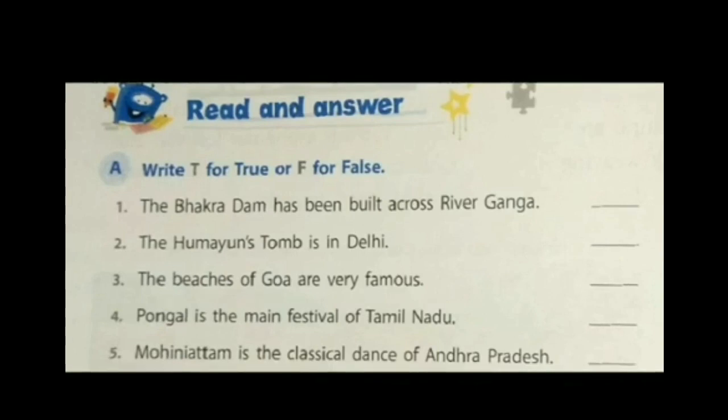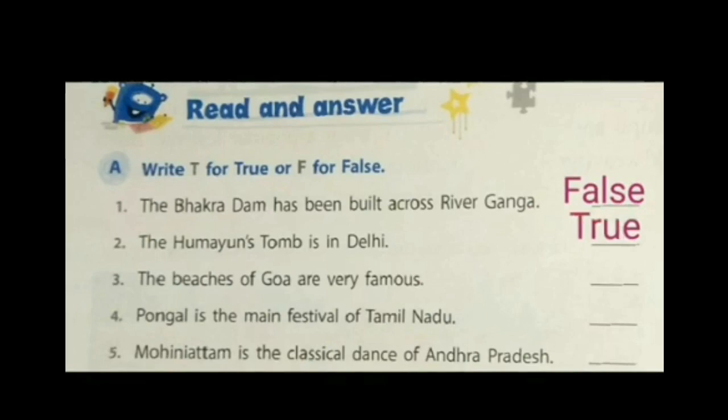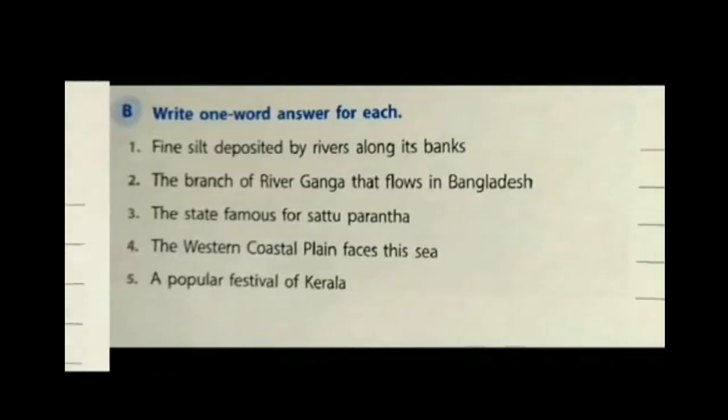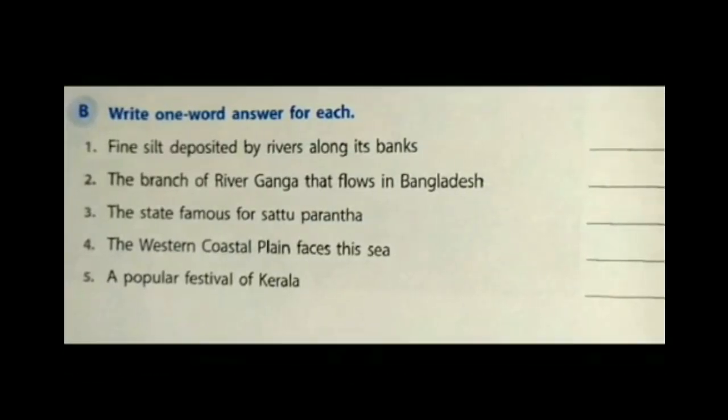First one. Bhakra Dam has been built across river Ganga. False. Second one. The Humayun's tomb is in Delhi. True. Third one. The beaches of Goa are very famous. True. Fourth one. Pongal is the main festival of Tamil Nadu. True. Fifth one. Mohini Attam is the classical dance of Andhra Pradesh. False.